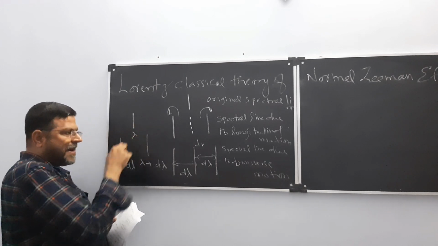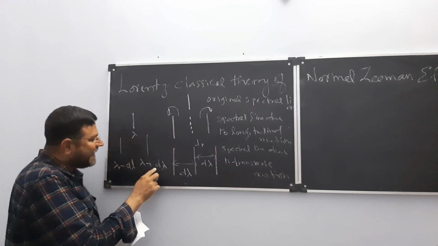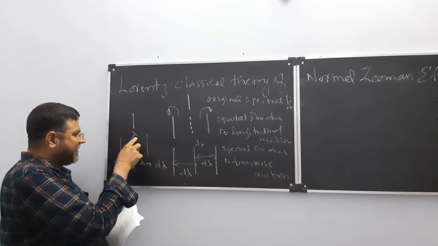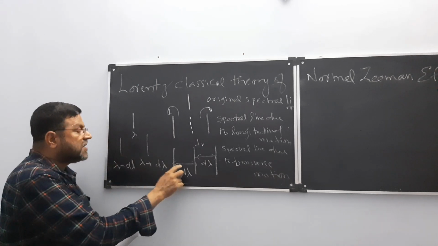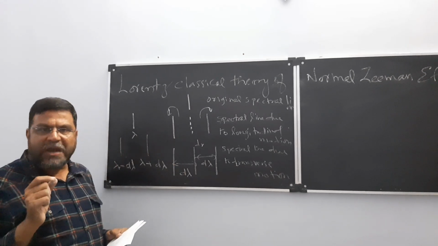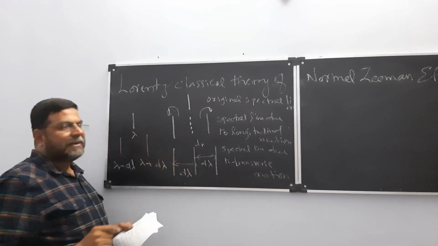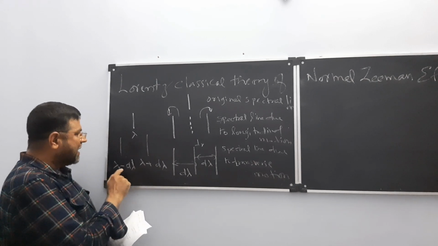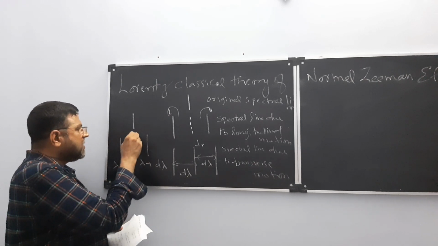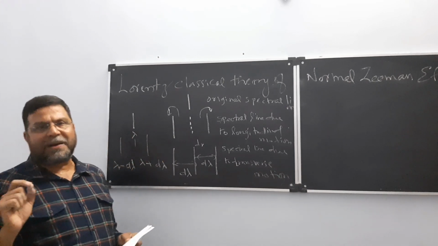This is the parent, two daughters are produced. One will have a wavelength greater, one will have a wavelength less than that. So the difference in wavelength between any two lines can be expressed as delta lambda. That is what I am writing: lambda plus d lambda, lambda minus d lambda, and this is the original line. So these are the two daughters. That is the Raman effect.